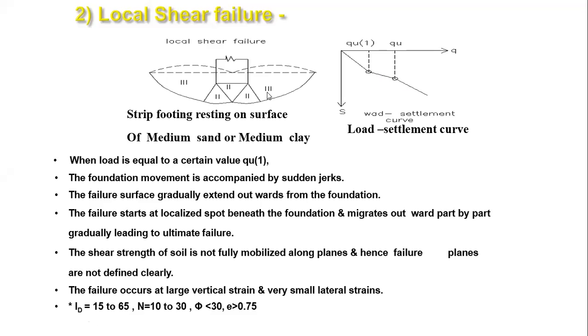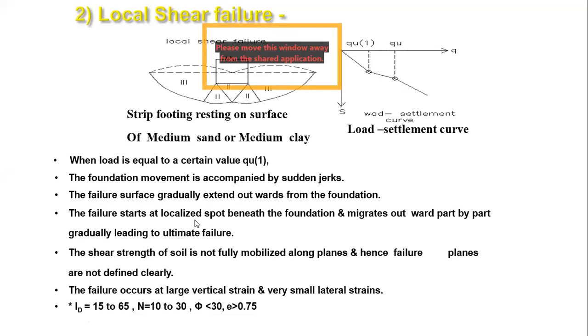So these are the points I want to tell you. When the load is equal to a certain value Q, the foundation movement is accompanied by a sudden jerk. The failure surface gradually extends outwards from the foundation. Failures start to localize at spots beneath the foundation, migrate outward part by part, gradually leading to a failure.